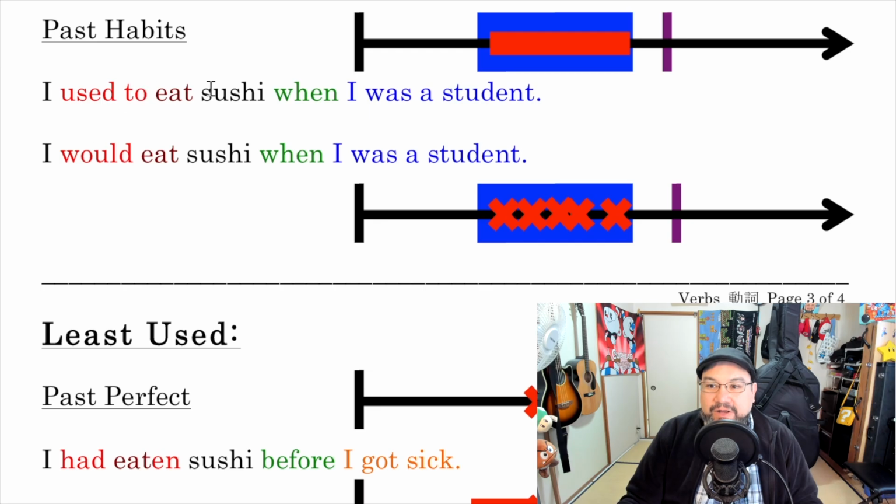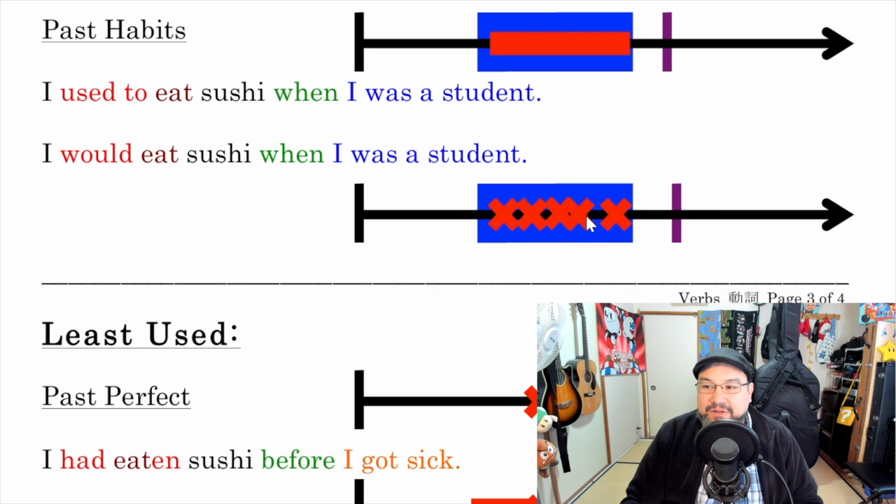So I want to give you another example. I used to be short. No, this is a better example. I used to be thin when I was a student. Yes. When I was young, I used to be very, very thin. Okay? So that's something that happens all the time. So it's a big block. Okay? Now, eat sushi is more like this because it's just many events.